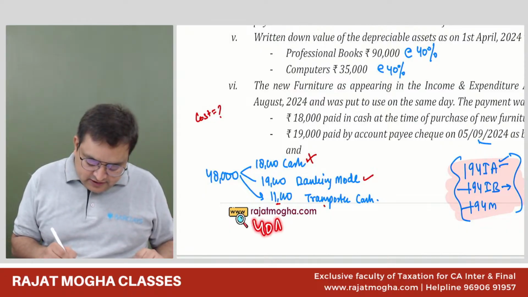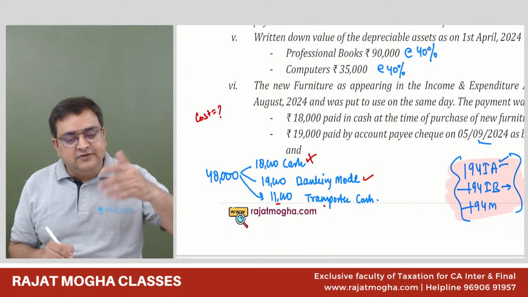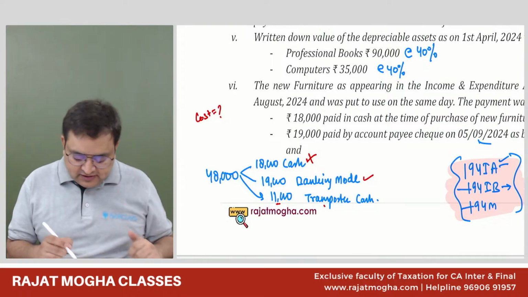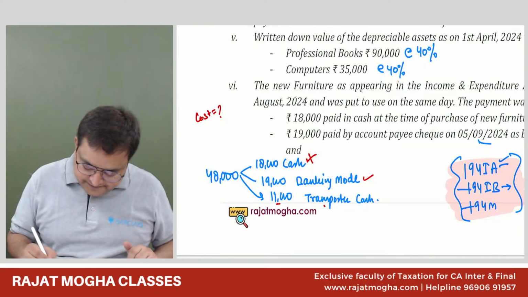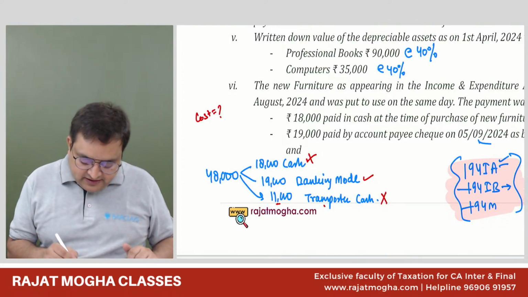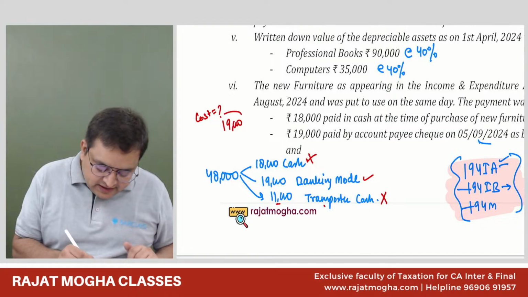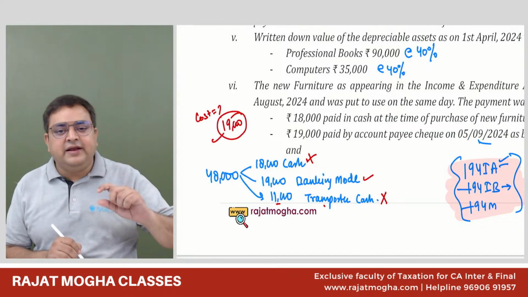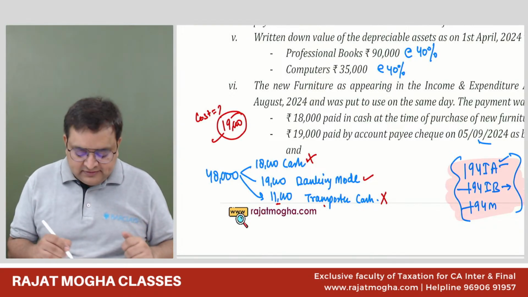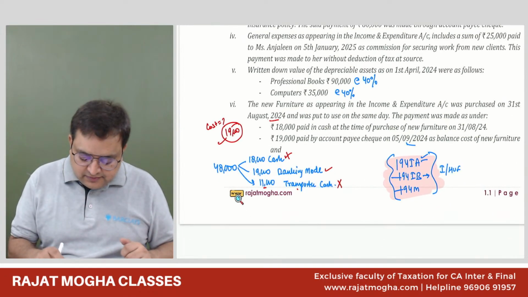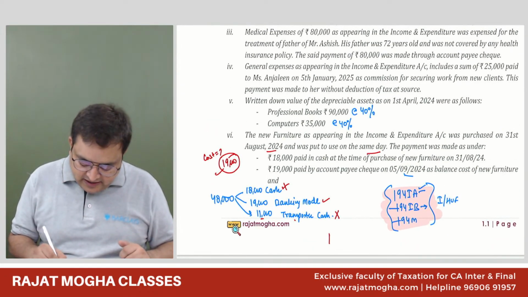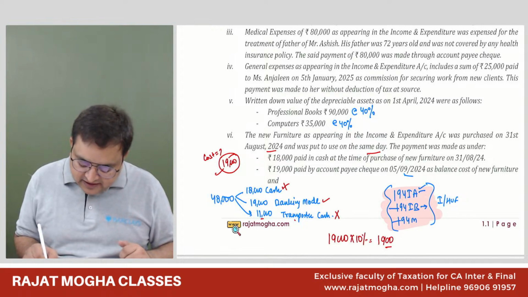Section 48.3 will not apply in the first place. Section 43.1 will apply. That is actual cost. So this will also be cut. This will also be cut. So 18,000 will be cut, 11,000 will be cut, and my cost would be only 19,000 of the furniture, and we will claim depreciation on 19,000 rupees, and that too for the half or full. So 19,000 into 10%, 1,900 would be the depreciation. Everybody got it or not?